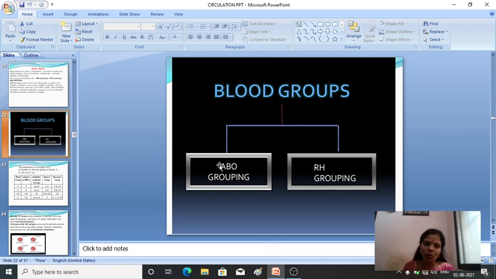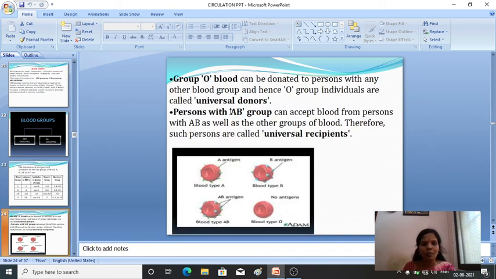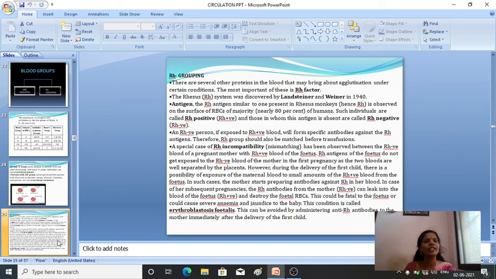So again in ABO grouping, this table you have to keep in mind: blood group, antigens and antibodies, donors group and receivers group, to whom the person can donate the blood and from whom the person can receive the blood. Okay, then the O group is commonly called universal donors and the AB group is known as universal recipient. Then another case we have studied is the RH grouping. So what is RH grouping and the causes for erythroblastosis fetalis we have studied here.